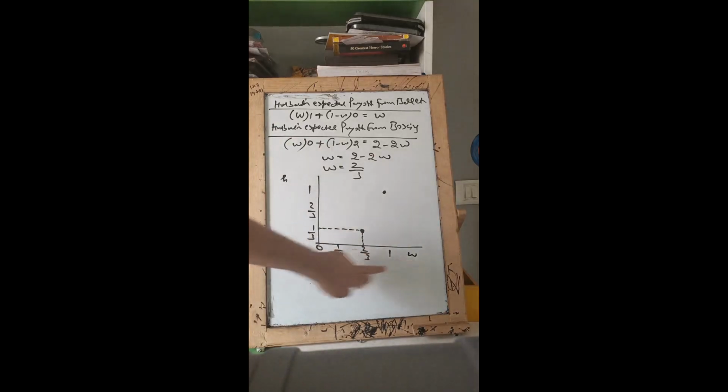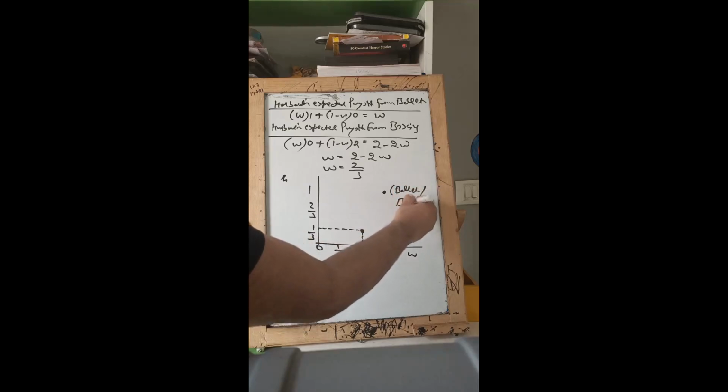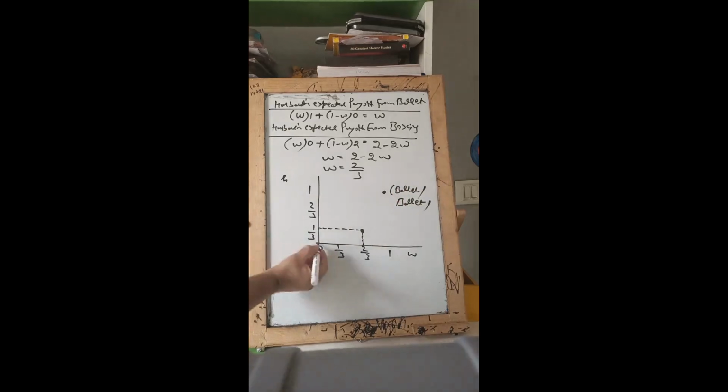1 is what? The wife's probability of going to ballet is 1. That is 100%. H, the husband's probability of going to ballet, is 1. That is 100%. So that actually tells us that both wife and husband are going for ballet. So this Nash equilibrium shall be that one, ballet, which we actually did in the pure strategies as well. What about 0, 0?